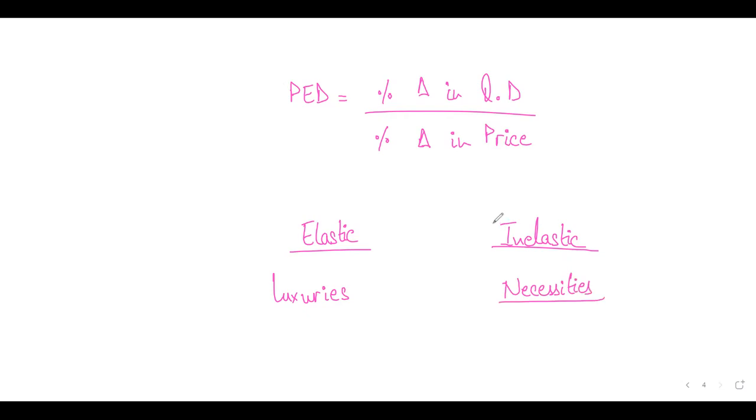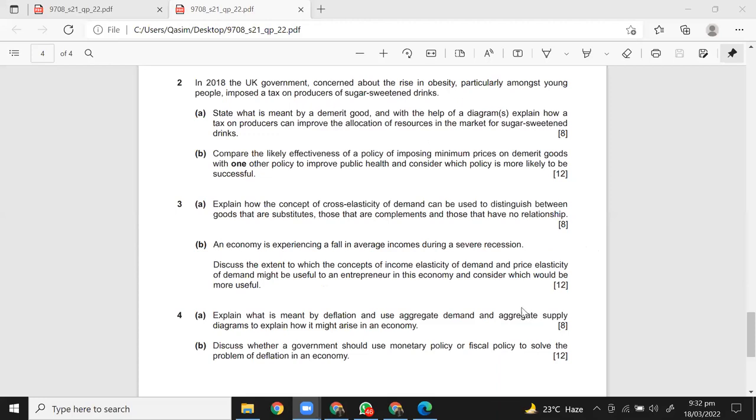Okay. Now, after you've explained all this with examples, then you need to comment on which of the two is more useful. Which of the two is more useful? I'll wait for your response. Which of the two is more useful to help producers decide about their production and all that? So out of income and price elasticity of demand, which would be more useful? What do you think? The answer shouldn't be that difficult.